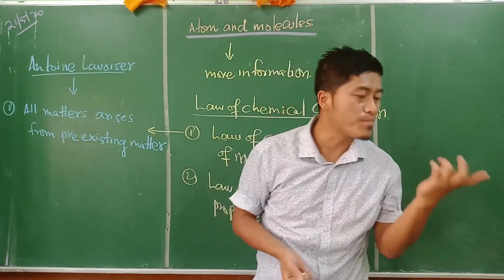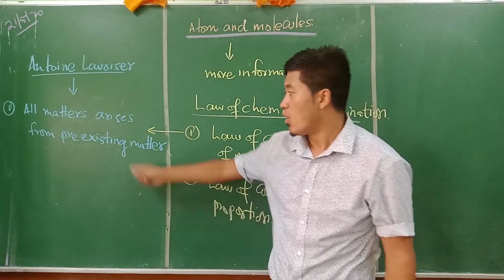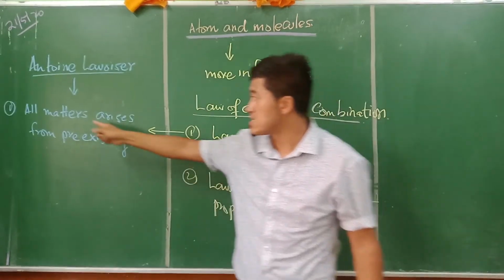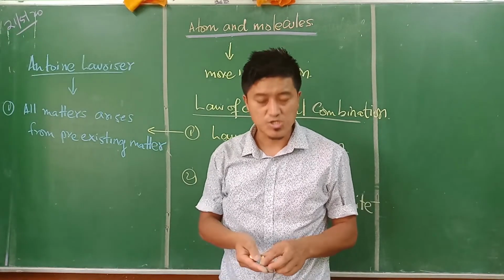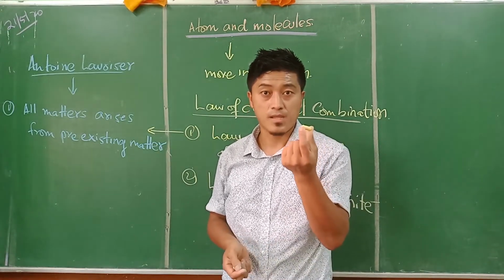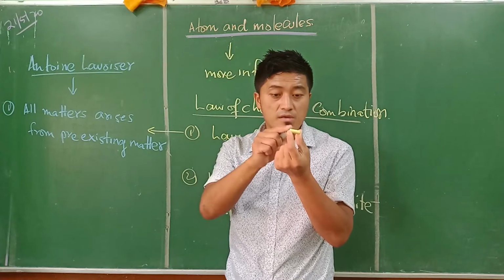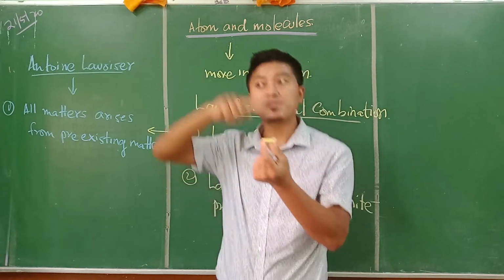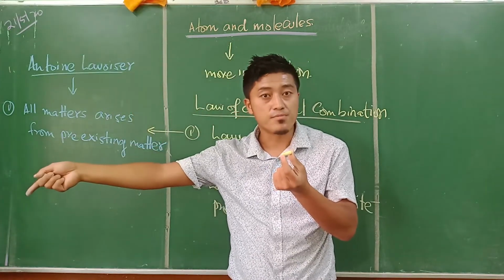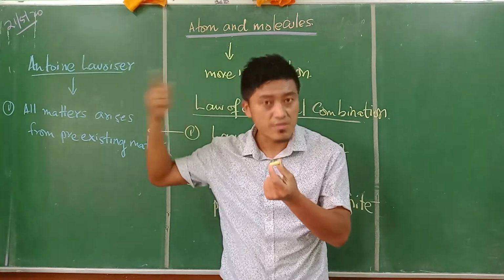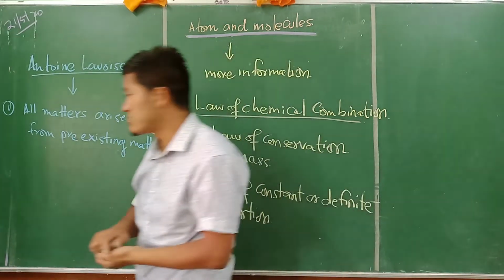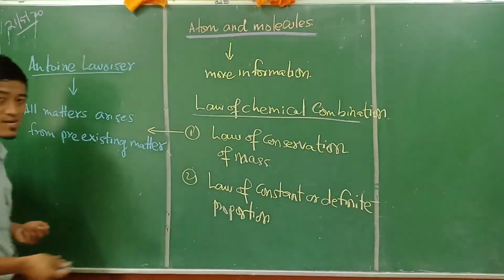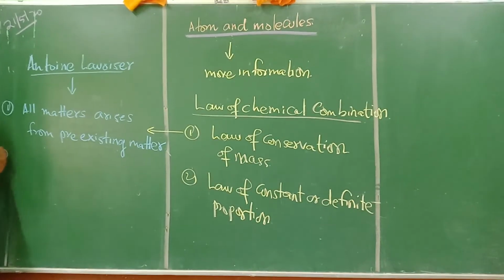So what he was trying to say is that there is no such thing as a completely new kind of substance, because all the new matter being formed, for example this particular chalk, is formed from some other pre-existing matter that was already there. This was his point, number one. Is that clear? I will make this clear when I give you one example.